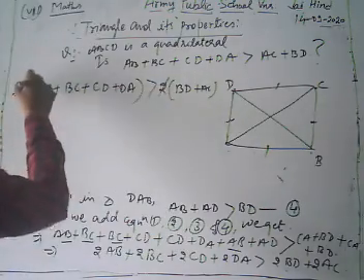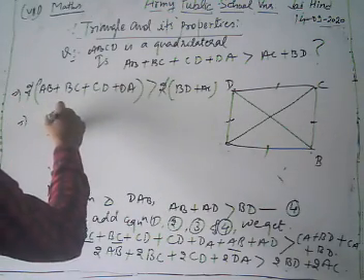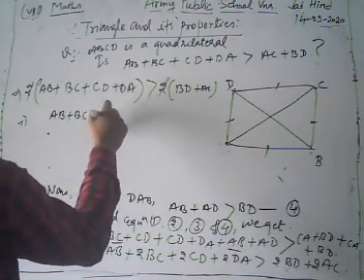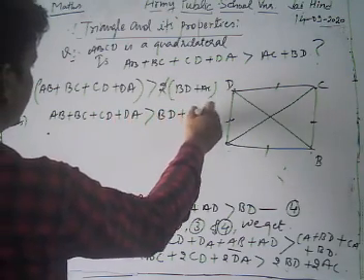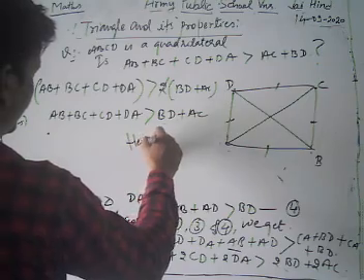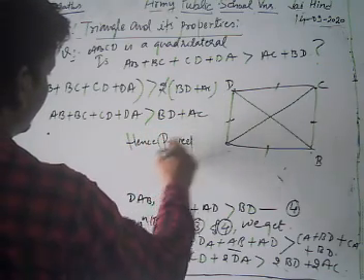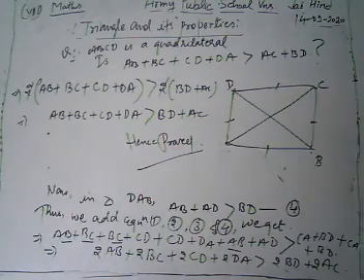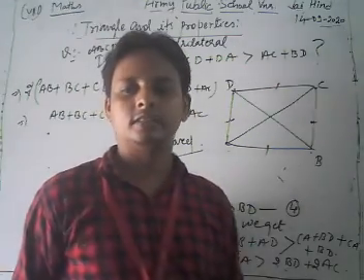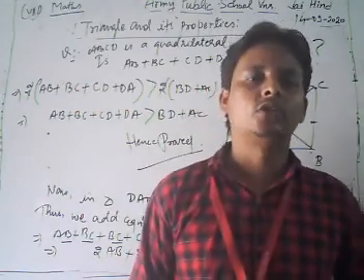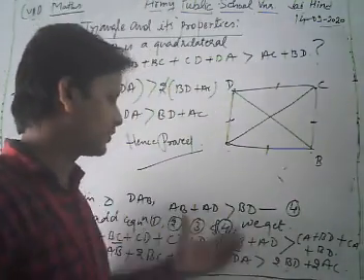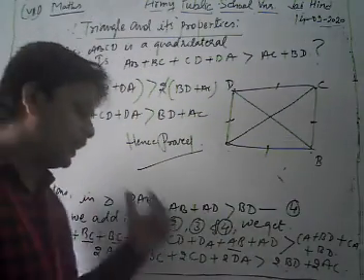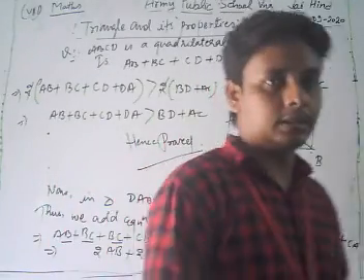Now the 2 cancel each other, so we have AB plus BC plus CD plus DA is greater than BD plus AC. Hence proved. Thus, dear students, in this way we can solve each and every question of your NCERT exercise based on the concept that the sum of any two sides of a triangle is always greater than its third side.